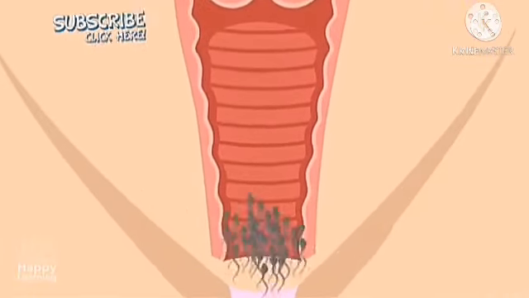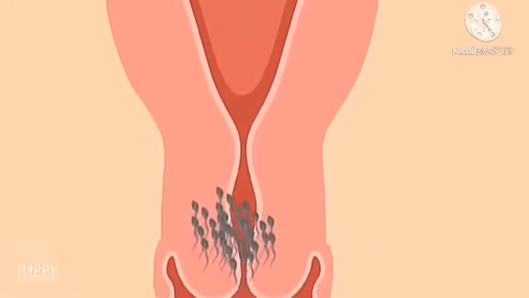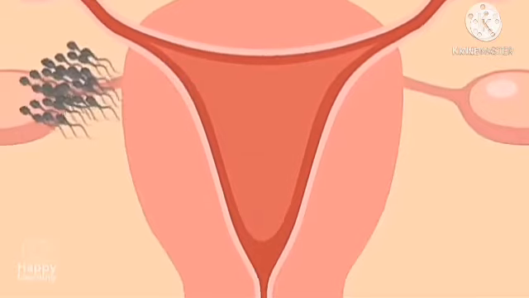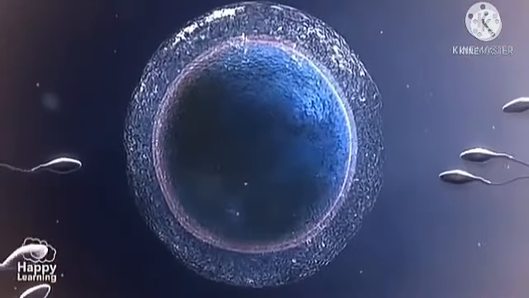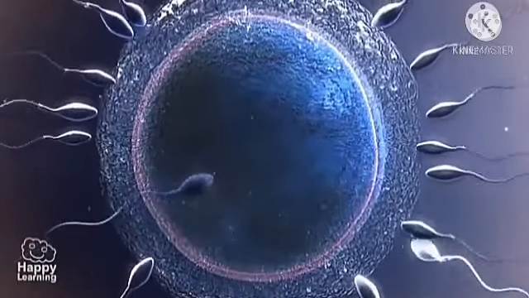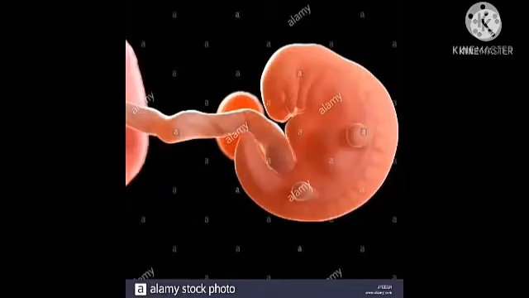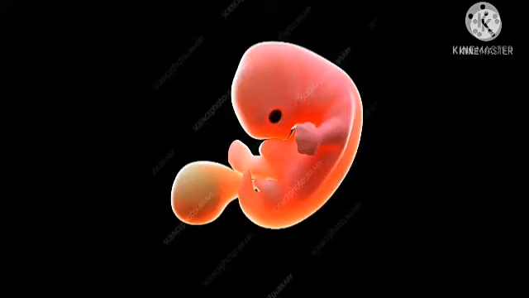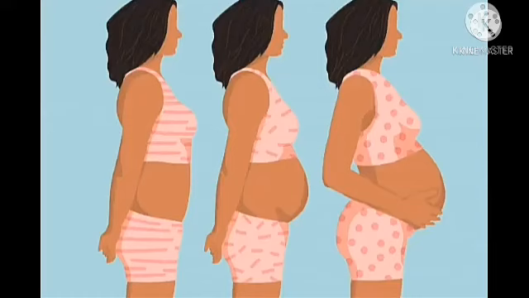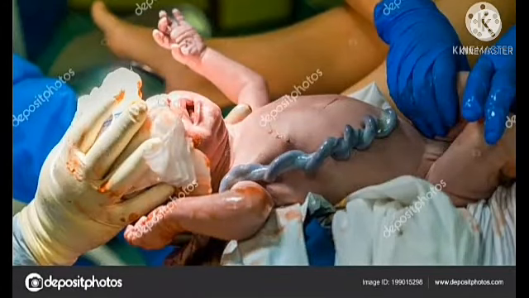The sperm released by the male swim towards the fallopian tube to meet the egg that is released by the ovary of the female. Millions of sperm are released, but only one will fertilize the egg to form the fetus. The fetus begins to grow gradually and the baby is formed. This results in pregnancy and eventually the baby is delivered.